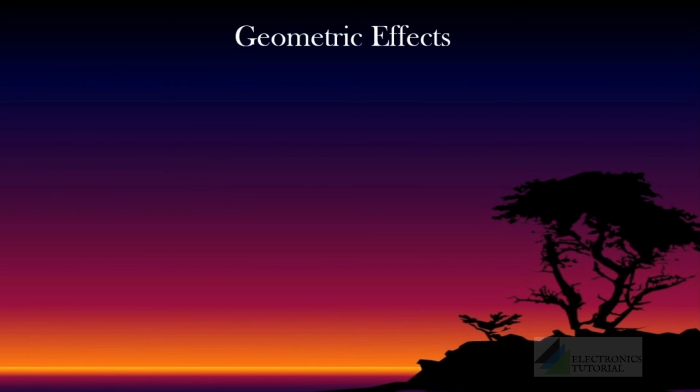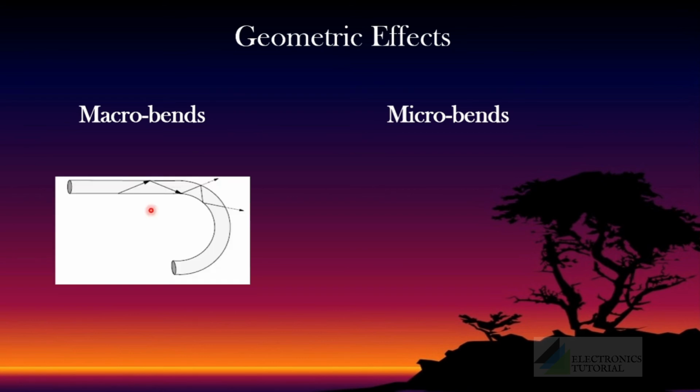Another important factor that causes attenuation is the geometric effects. Bending a fiber causes attenuation. There are two types of bends, macro bends and micro bends. Macro bend refers to large scale bending. We know that total internal reflection will be possible only if some conditions are met.